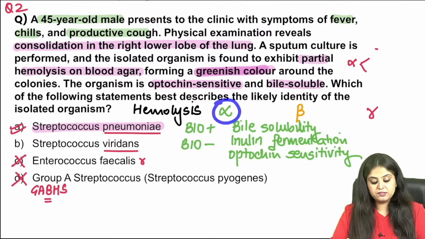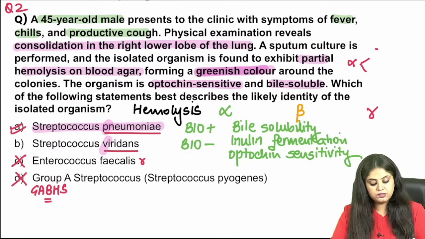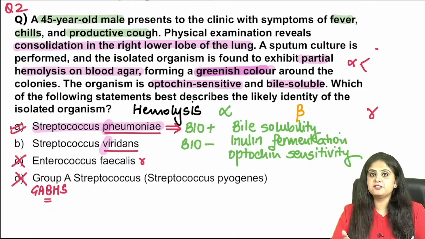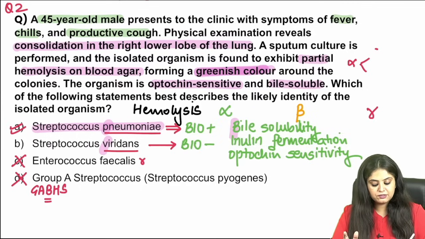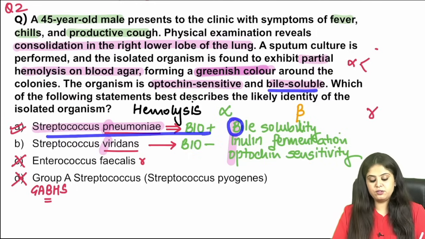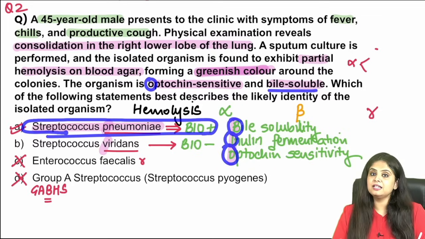Under alpha hemolysis, we have two organisms, learnt as VP: Streptococcus viridans and Streptococcus pneumoniae. Streptococcus pneumoniae is said to be BIO positive and viridans is BIO negative. What is BIO? BIO stands for three tests which are done: B for bile solubility, as mentioned in this question, I for inulin fermentation, and O for optochin sensitivity. Pneumonia will show everything. If these are mentioned and the clinical history of pneumonia is there, you're going for this answer.